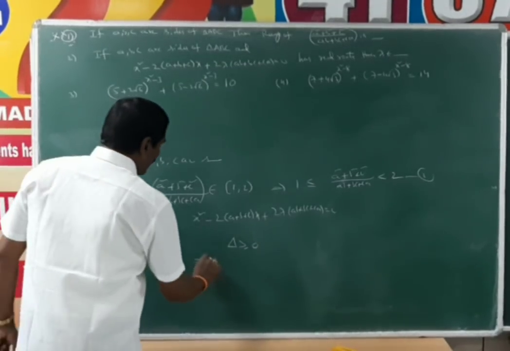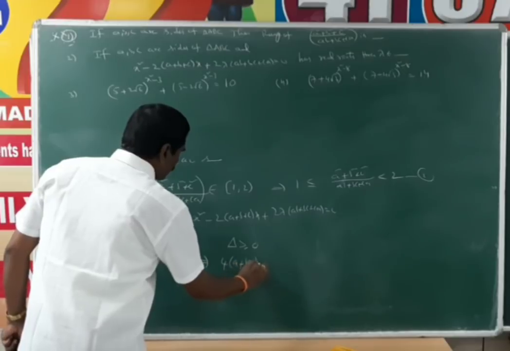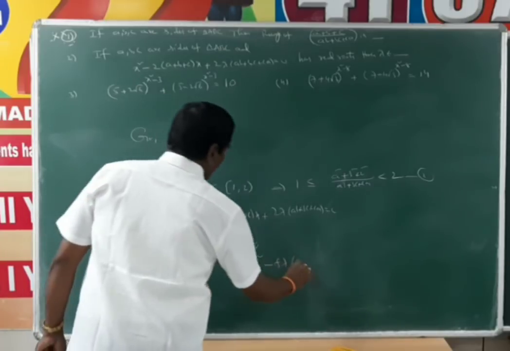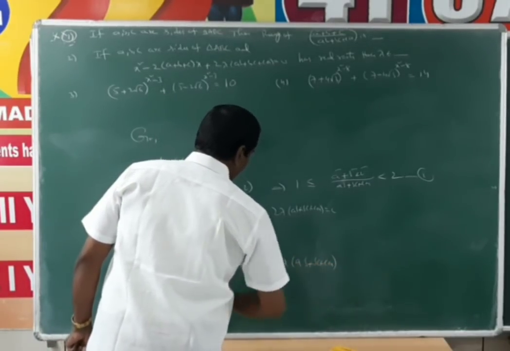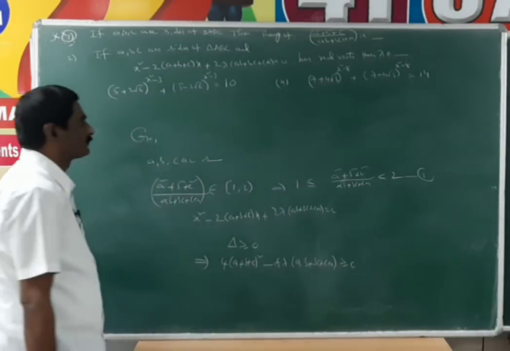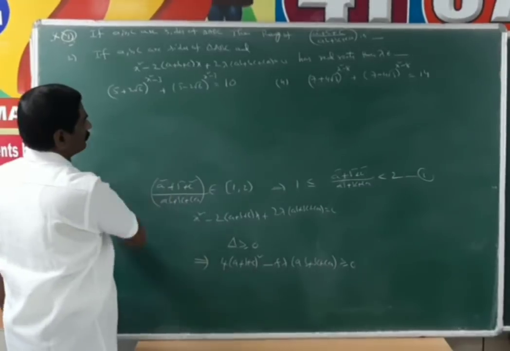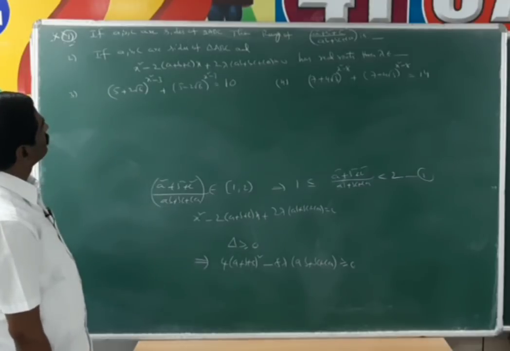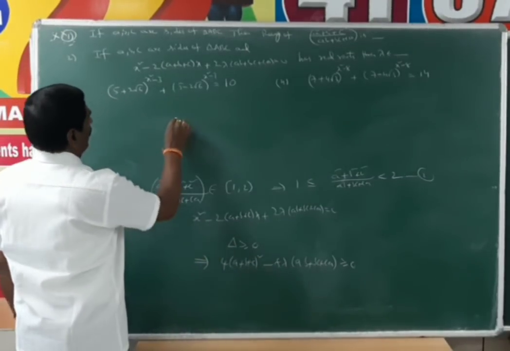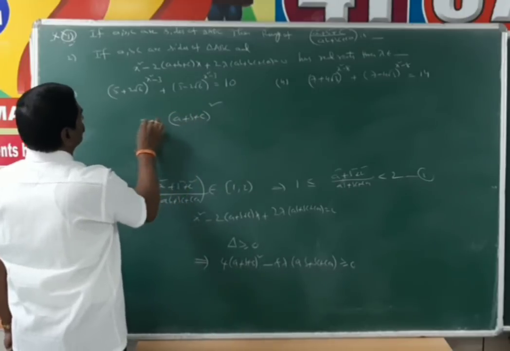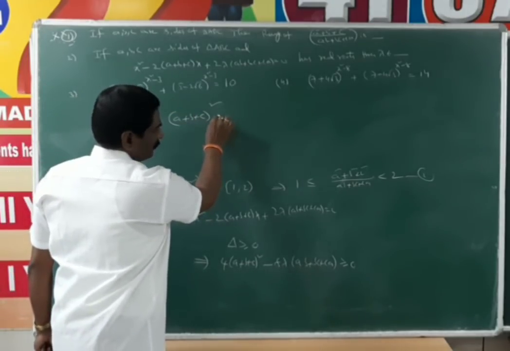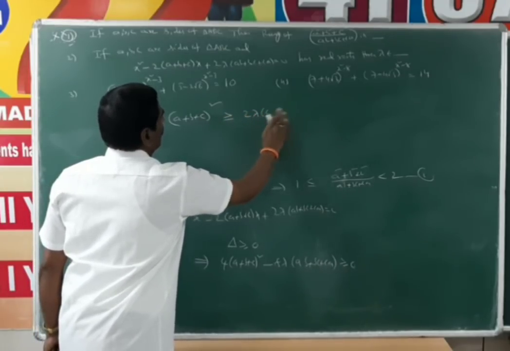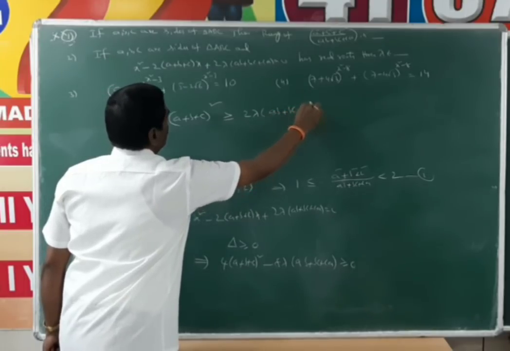That means b square minus 4ac, which is 4 into (a plus b plus c) whole square minus 8 lambda into (ab plus bc plus ca), is greater than or equal to 0. Okay. Next, 4 is the common term. That means (a plus b plus c) whole square minus 2 lambda into (ab plus bc plus ca) is greater than or equal to 0.